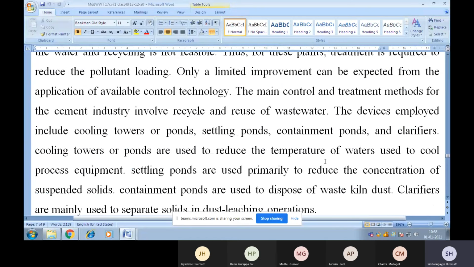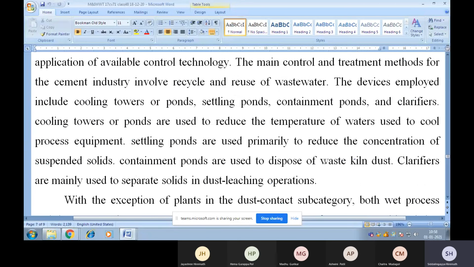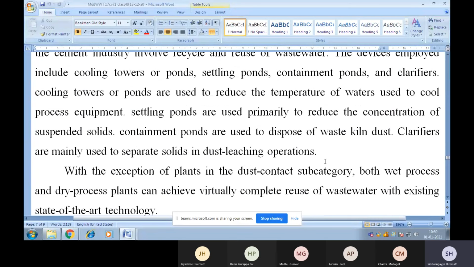The devices employed include cooling towers or ponds, settling ponds, containment ponds and clarifiers. Cooling towers or ponds are used to reduce the temperature of water used to cool process equipment. Settling ponds are used primarily to reduce the concentration of suspended solids. Containment ponds are used to dispose of waste kiln dust. Clarifiers are mainly used to separate solids in the dust leaching operation.